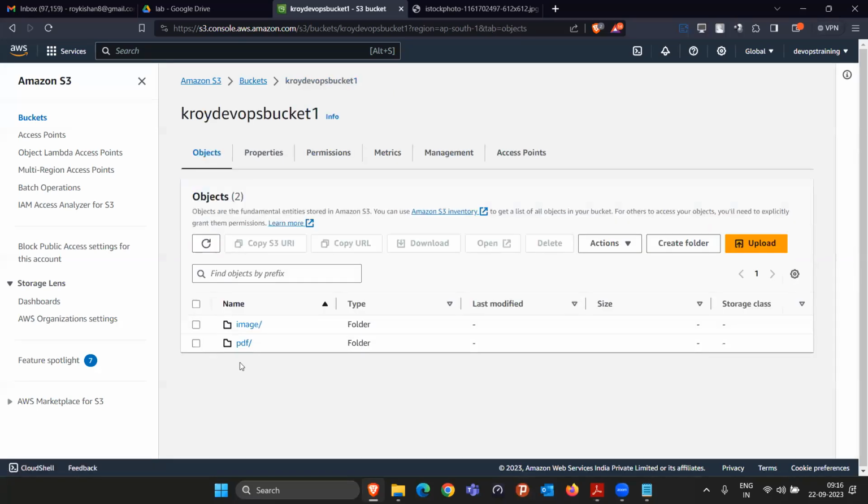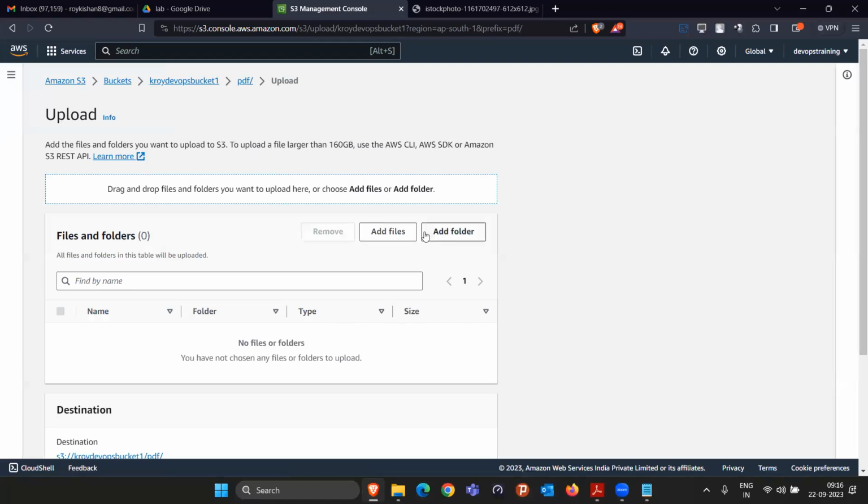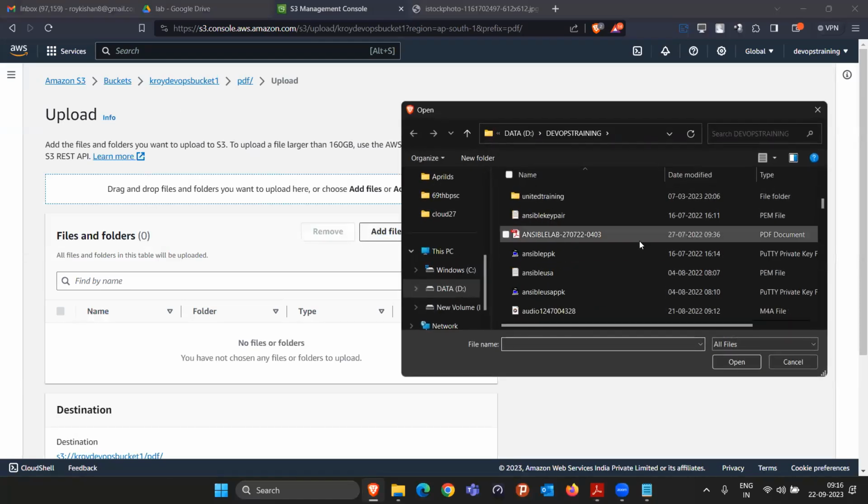Similarly, take an example. I am going inside the PDF file. Here I am uploading a PDF file.